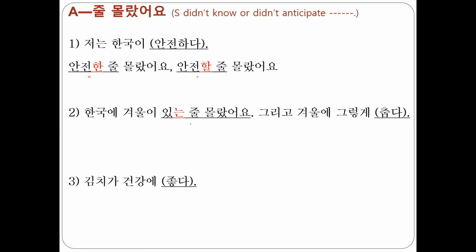한국에 겨울이 있는 줄 몰랐어요. Korea hosted the Winter Olympic Games in 2018, right? Pyeongchang Olympic Games, Winter Olympic Games, and many foreigners didn't know that. So when I told that to people where I'm living, they told me, oh, Korea also has a winter. So I didn't know that Korea has a winter. They said this way. 한국에 겨울이 있는 줄 몰랐어요. And in winter it is that cold, or it would be that cold.